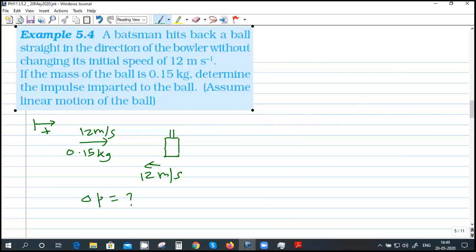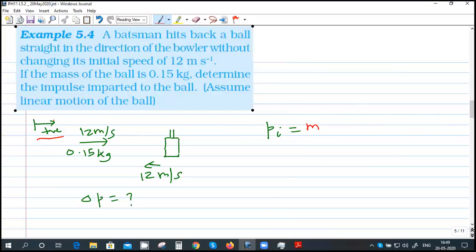Let me take this direction as positive. So what is the initial momentum? m into v, right? Negative 12 into, no, 0.15. I've taken this as the positive direction, and the initial velocity is in the same direction. Sir, I'm saying negative because it's going in the negative direction.